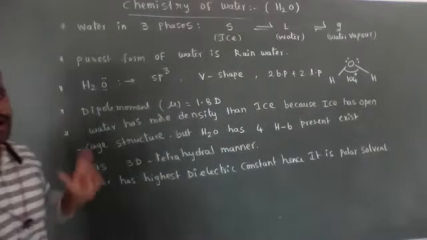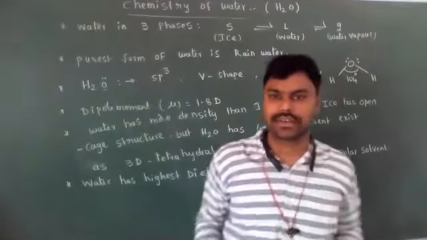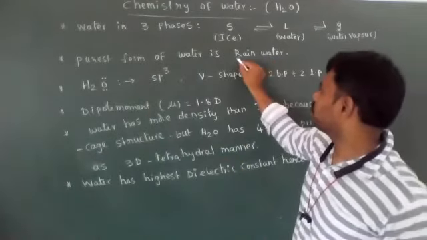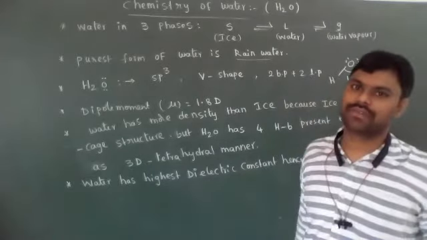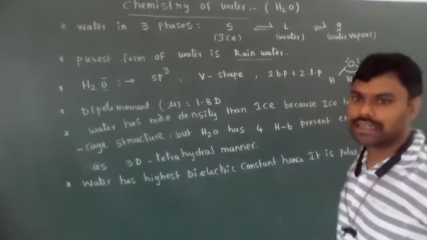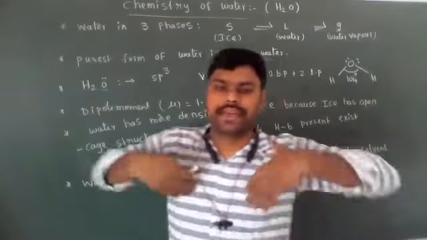The purest form of water is rainwater. So, what is the purest form of water? Rainwater. Okay, students. And water is present in our body.